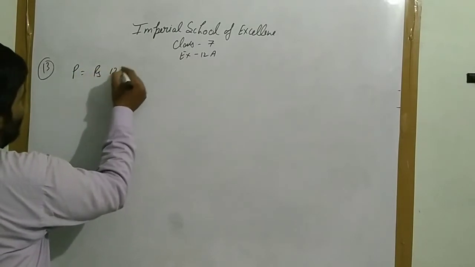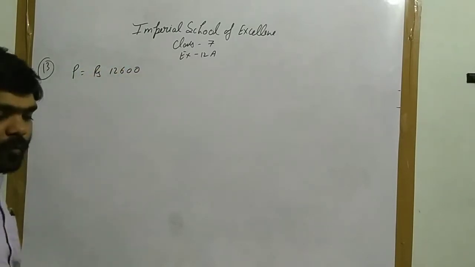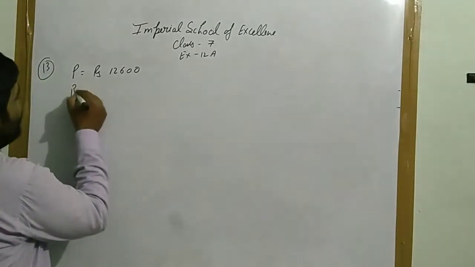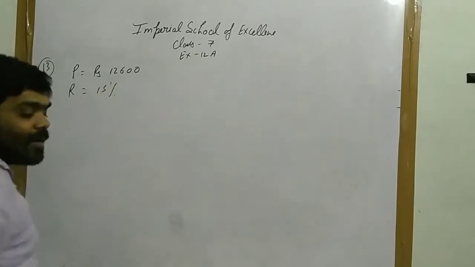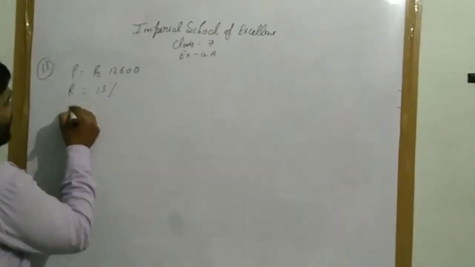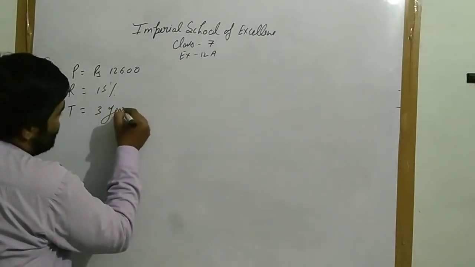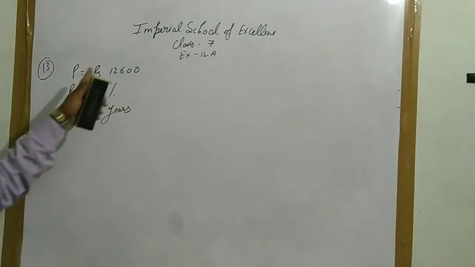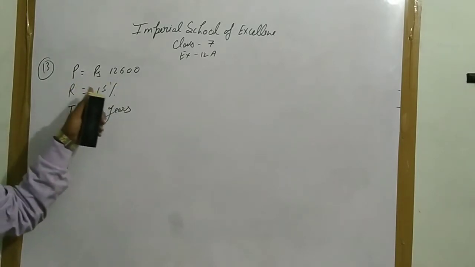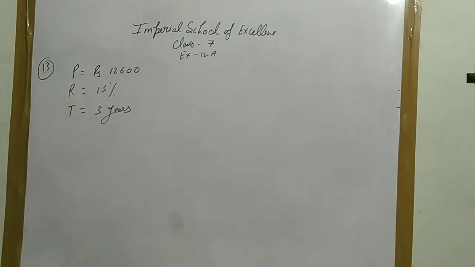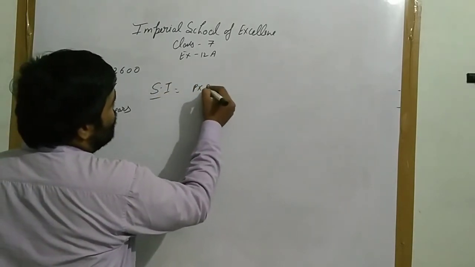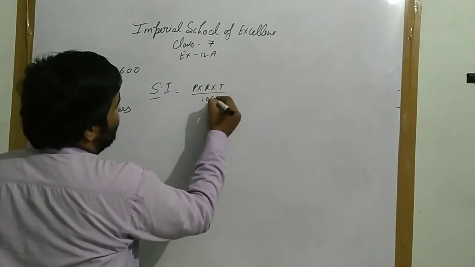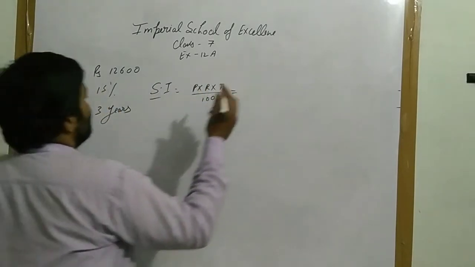Now, principal equals rupees 12,600 Hari has borrowed from a money lender. The rate of interest is 15%. Time is 3 years. Now, first of all, you have to calculate SI, simple interest. P into R into T upon 100. Okay? P into R into T upon 100.